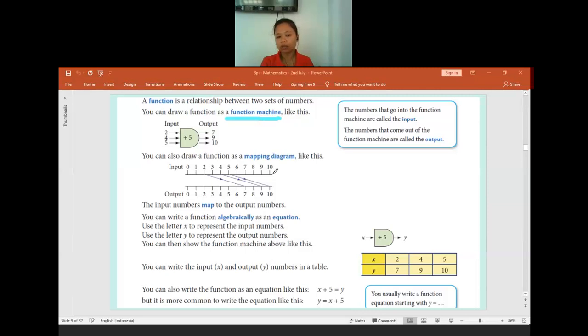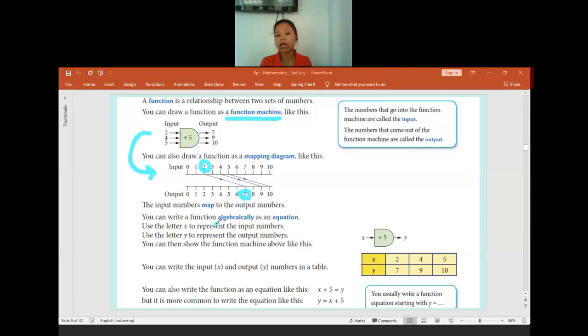The output also goes from 0 until 10, because the function machine and the mapping are the same function. So we just have to connect the input and output. The input is 2, the output is 7. So I just connect number 2 from the input with number 7 from the output. Something like that. Is there anyone confused about the function machine and the mapping diagram? No? Okay.